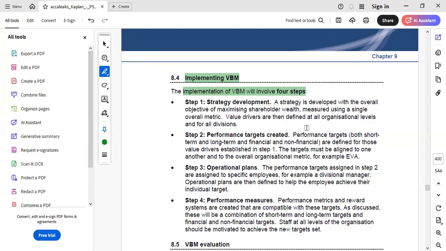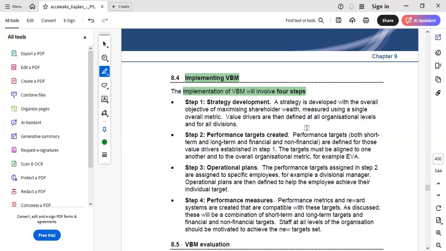Step one is strategy development. The entity, for example, is using traditional performance measures such as return on capital employed or net profit margin. But this does not mean that if the entity meets its ROCE or net profit margin target, it would be able to create value for the shareholders.